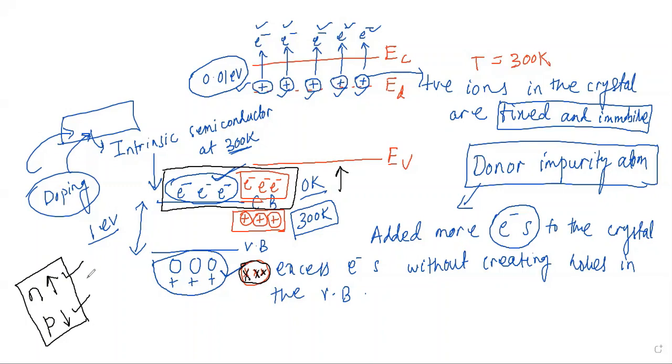This is the way you can create an n-type semiconductor, which is a type of extrinsic semiconductor. We discussed donor electrons, and what is meant by a donor impurity atom. In the next video we are going to discuss acceptors, or the p-type semiconductor, in exactly the same way. If you add a group 3 element like boron, what will happen to the concentration of electrons and holes, that we will discuss in the next video.